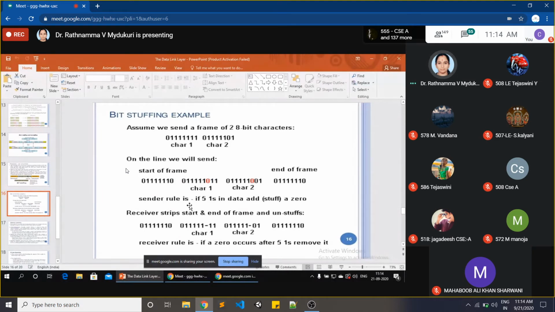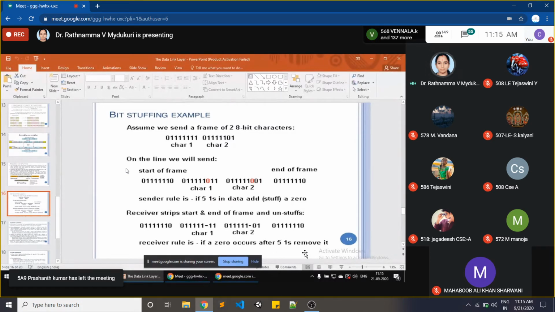The sender's rule is: if there are 5 ones in the data, stuff with a 0. So what will the receiver do? See here, the receiver will get the data. It will destuff here, after 5 ones the 0 is eliminated. Here also 5 ones, the 0 is eliminated. The receiver's rule is: if a 0 occurs after 5 ones, remove it. That is called the destuffing rule. So these mechanisms we call bit stuffing.